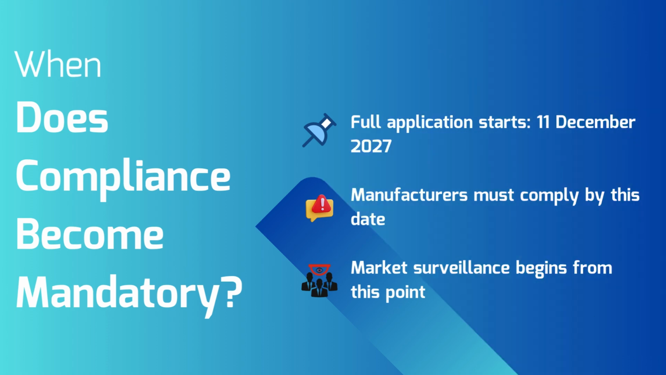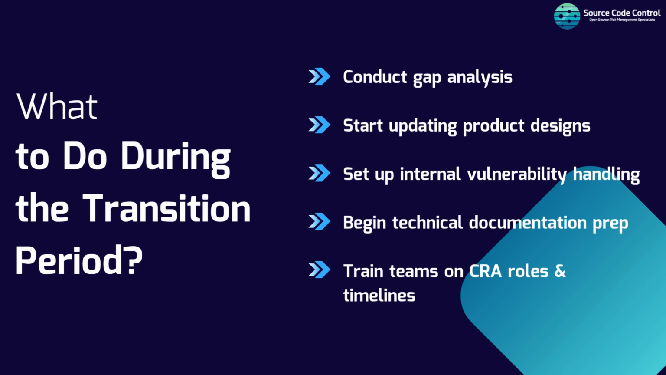Here's what you must do during the transition period. The transition period is not downtime, it's your preparation window. This is the time to conduct a CRA gap analysis across your product portfolio. Start updating product designs and architecture. Define your vulnerability handling and reporting process. Begin drafting technical documentation. Train relevant teams, from R&D to compliance, on their CRA responsibilities. Taking early action reduces the risk of delays, penalties, or rushed assessments in the final stretch.